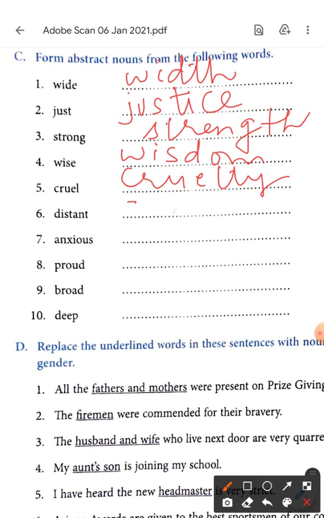Distant. How do we get distance? With distance, we get distant. Anxious. Somebody is very anxious. So what do we say? Oh, control your anxiety. Control your anxiety.